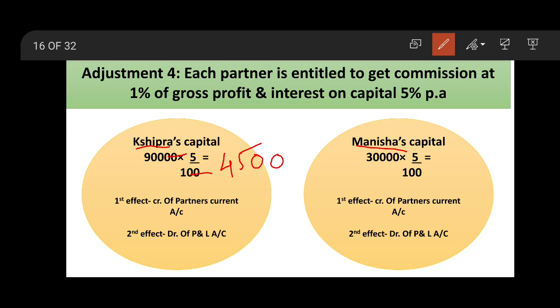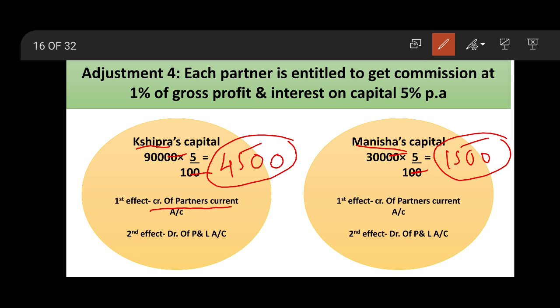4,500. 4,500 will be the interest on capital for Shipra, and go for Manisha's capital, interest at this 5%. So 30,000 into 5 upon 100. Cancel these 2 zeros. 300 into 5. It will be 1,500. So this 4,500 for Shipra and 1,500 for Manisha. Where do we transfer this? The first effect goes to credit of partner's current account, and second effect debit of profit and loss account. Same for this.